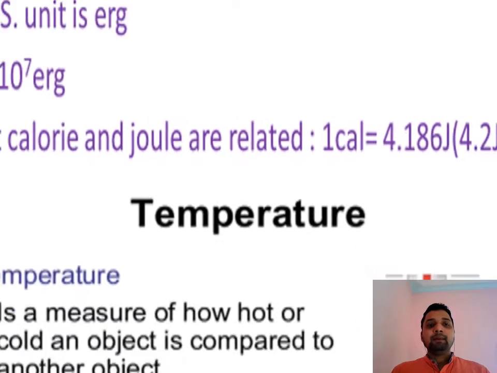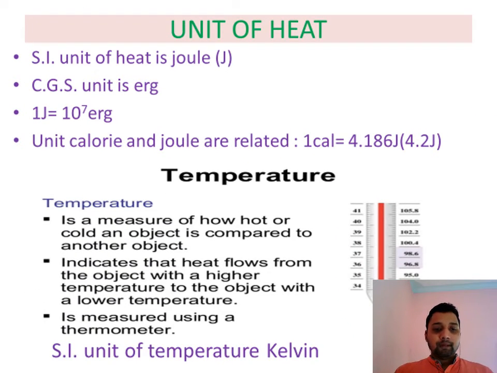Heat, as a form of energy, has the unit joule. Joule is the SI unit of heat. The CGS unit is erg, and 1 joule equals 10 to the power 7 erg. For food items or nutrition, we use the unit calorie. Calorie is also used for energy, but it is not an SI unit.